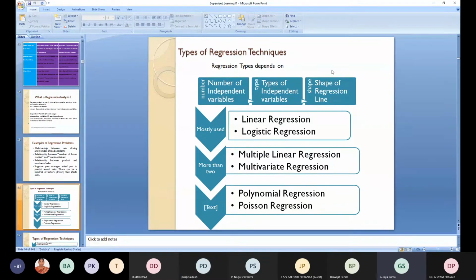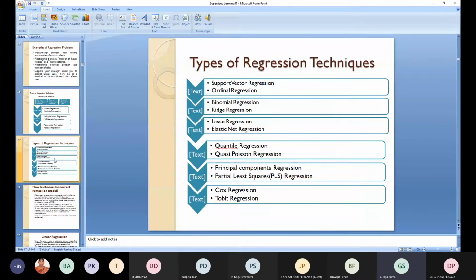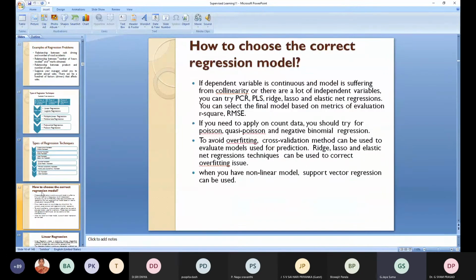Based on the shape of the regression line, you will also choose the regression model. That means polynomial regression model, Poisson regression model. There are many regression techniques when we study them. I have found more than 100 regression techniques in the literature: support vector regression, ordinal regression, binomial regression, ridge regression, lasso regression, elastic net regression, principal component regression. All these regression techniques are there, but only a few are very frequently used. Based on your problem, you have to choose the regression.